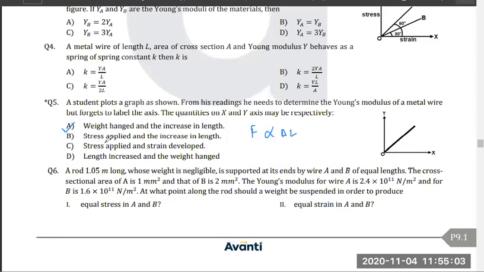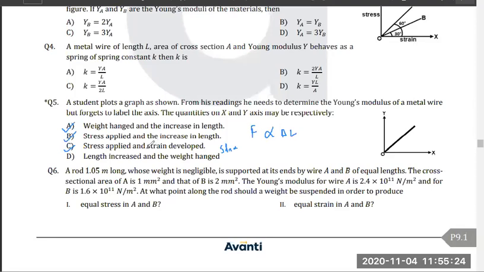Next, stress applied and strain developed. This also we know, stress is directly proportional to strain. This is also correct.